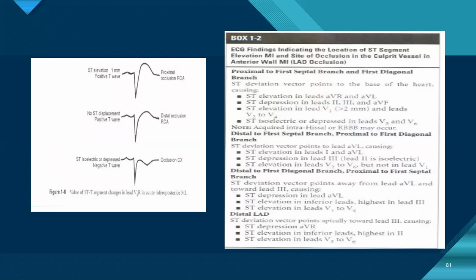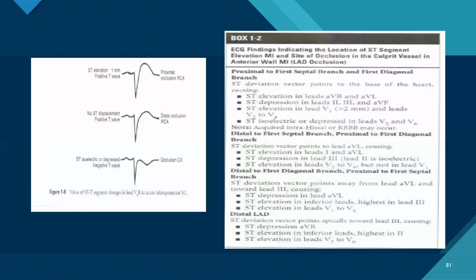In the proximal occlusion, the ST elevation is generally seen in aVR, aVL, V1 leads, and ST depression in 2, 3, aVF. The ST elevation in V1 is more than 2 mm, and we have seen it in V2 to V4 also. ST is isoelectric or depressed in V5, V6, and if there is a new right bundle branch block, then RV is involved also.